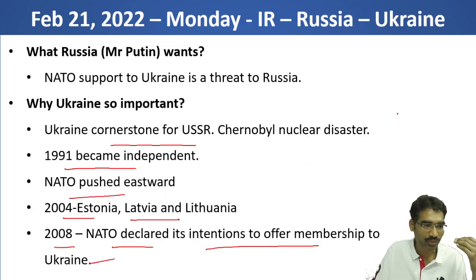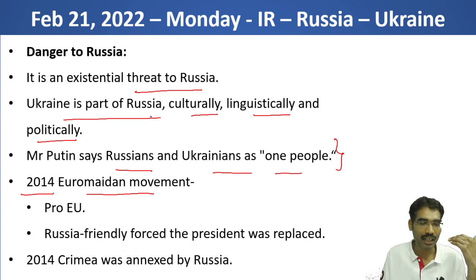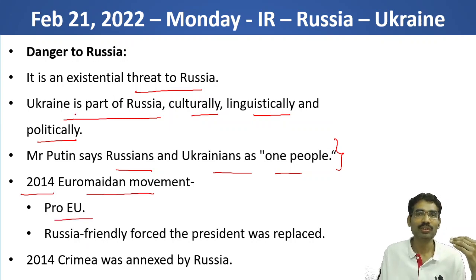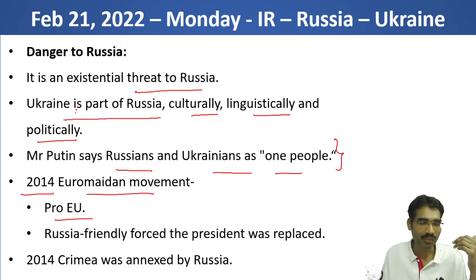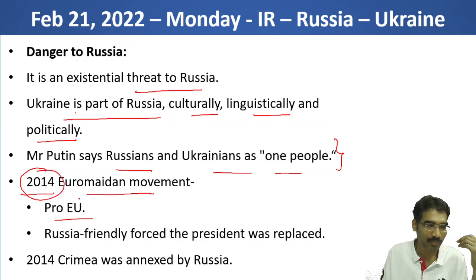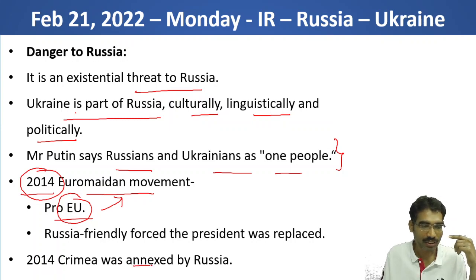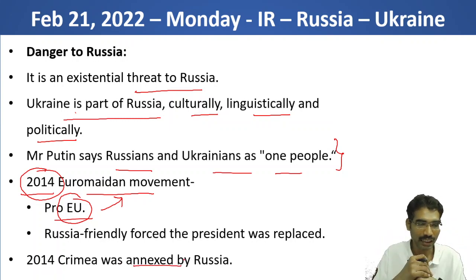So in 2014, what happened? The existing government initially said that it wanted to have a close relationship with the European Union. Later that decision was backtracked. So when the government of 2014 backtracked from making any agreement with the European Union, people protested against that move, and that became the Euromaidan movement. In 2014, Crimea was also annexed by Russia during this time period.